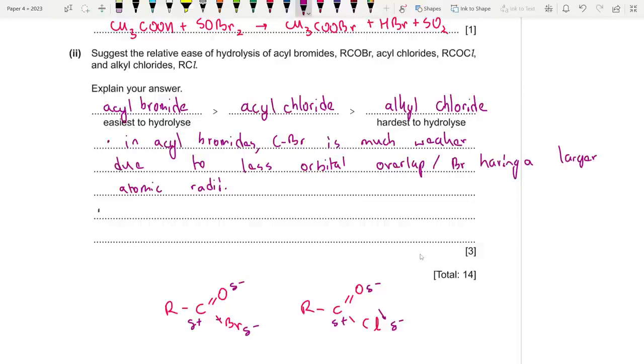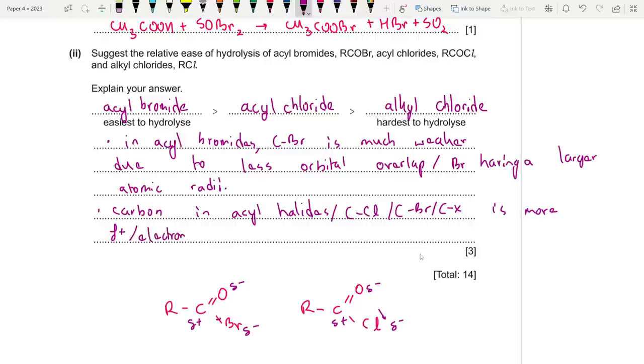Then for acyl chlorides, or in general, why are acyl halides easier than alkyl chlorides? So the carbon in acyl halides, or you could talk about C-Cl or C-Br or C-X, is more del positive, or more electron deficient.